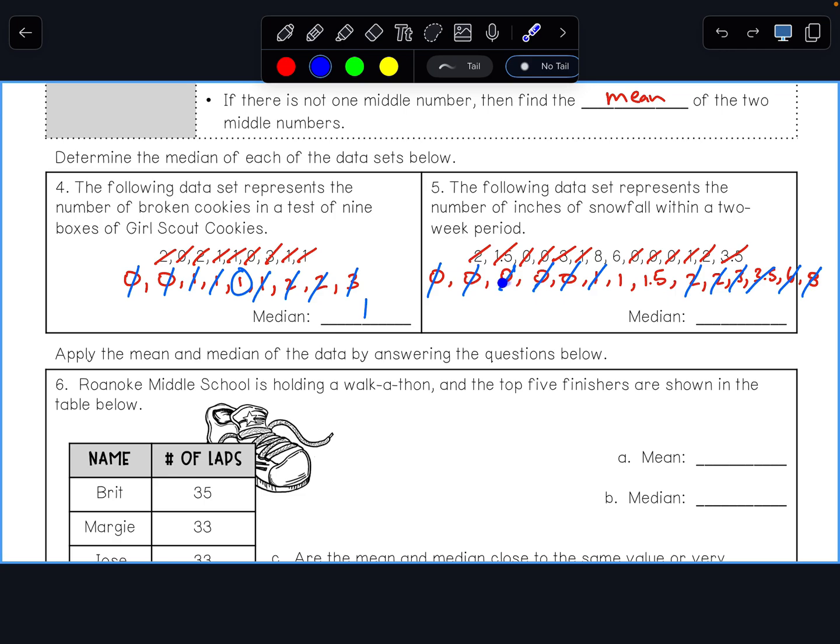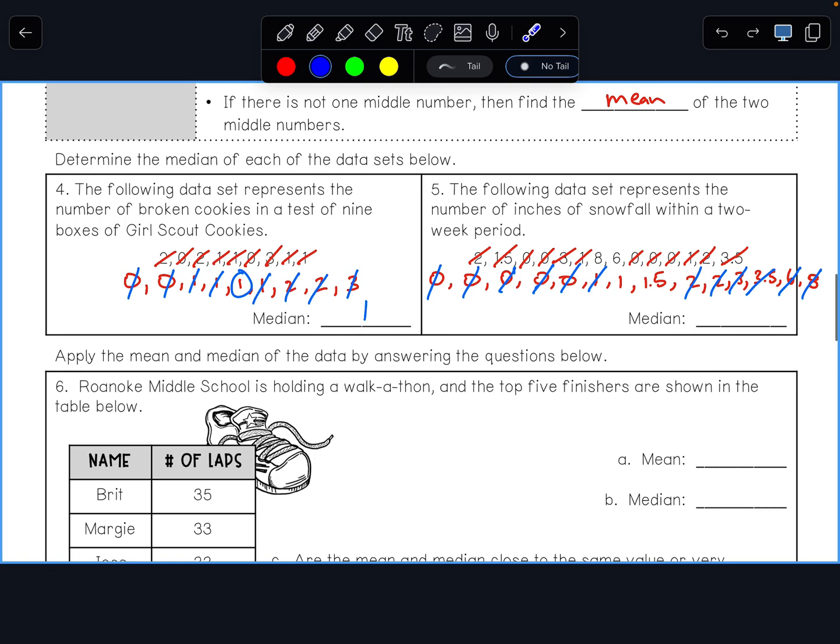1, 2, 3, 4, 5, 6. 1, 2, 3, 4, 5, 6. And then I have 2 in the middle. So these 2 numbers are in the middle. And what I need to do to find the median is find the average, or the mean, of 1 and 1.5. Or you can imagine what number is in the middle of 1 and 1.5.